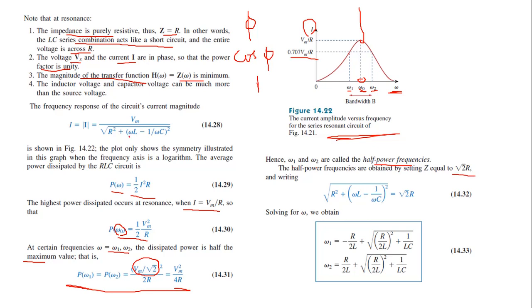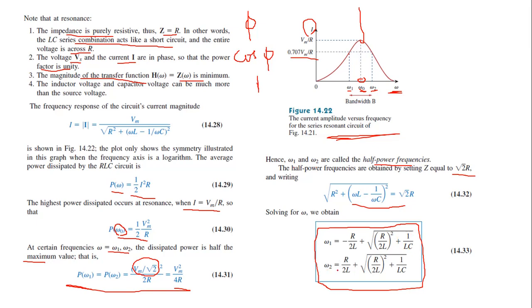Now this is the value of Z: root of R square plus the whole square of omega L minus 1 by omega C. Equate Z equal to root 2 R and solve for omega. If we solve, we will get the values of omega 1 and omega 2. Omega 1 is equal to minus R by 2L plus root of (R by 2L) the whole square plus 1 by LC.